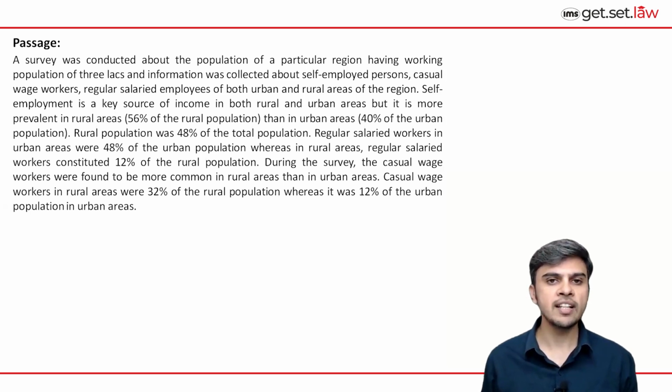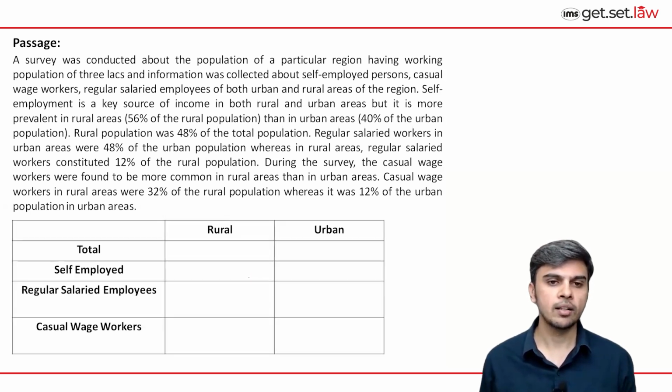So after reading this passage, what we understand is total population is given that has to be divided in rural and urban area. Then 3 rows or 3 columns you can make for calculating self-employed people in rural and urban, then casual wage workers and regular salaried employees in these 2 regions. So let's prepare a table like this and note down all the important values from the passage.